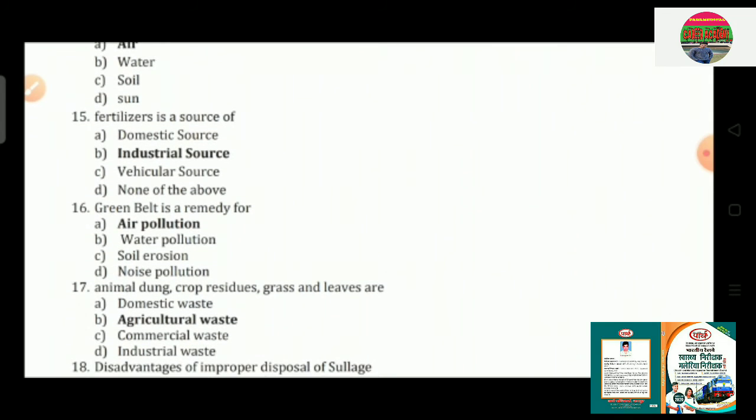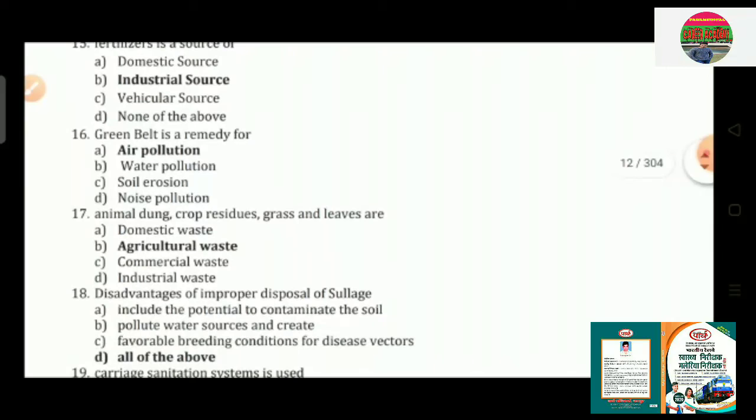Question number 17: animal dung, crop residual, grass and leaves are option A, domestic waste; option B, agriculture waste; option C, commercial waste; and option D, industrial waste. So the correct answer is option B, that is agriculture waste.